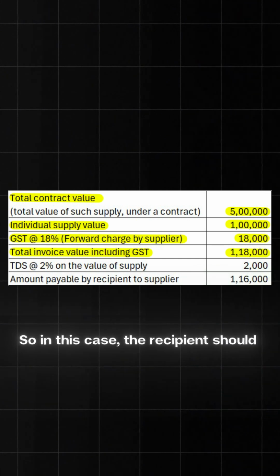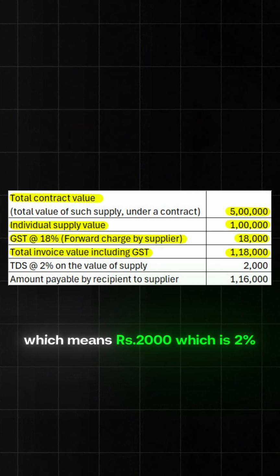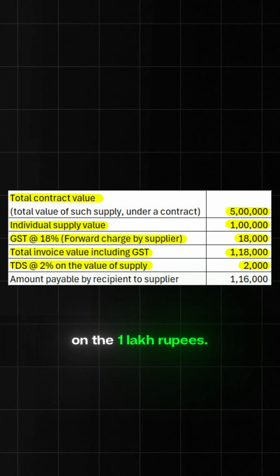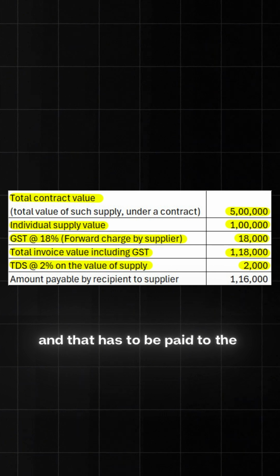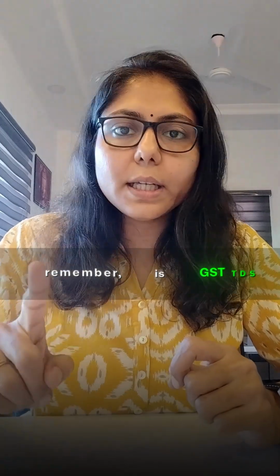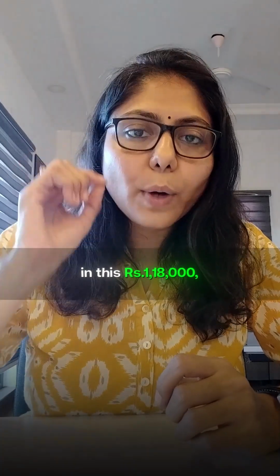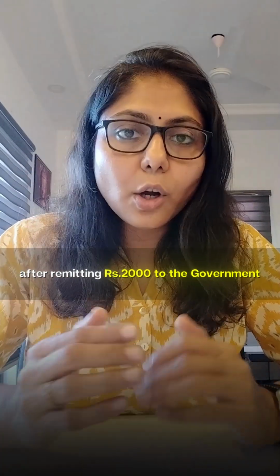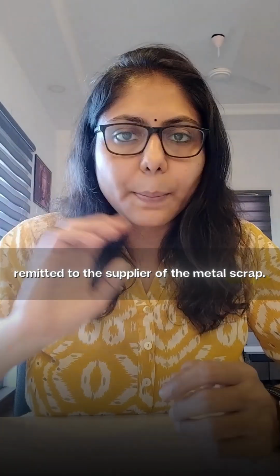So here the recipient should be deducting the tax of 2%, which means 2,000, which is 2% on the 1 lakh rupees. The 2,000 rupees should be deducted and that has to be separately paid to the government as a TDS. Now remember, this is only GST TDS and I am not discussing income tax TDS. So now coming back, out of the 1,18,000, after remitting 2,000 to the government, the remaining 1,16,000 will be remitted to the supplier of the metal scrap.